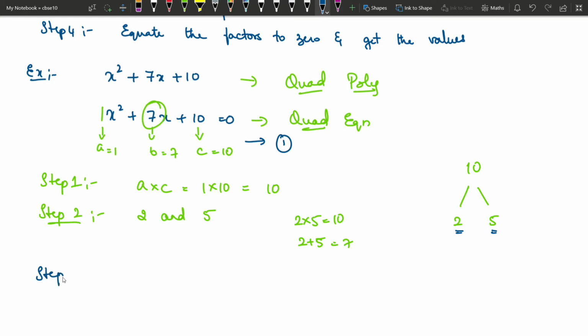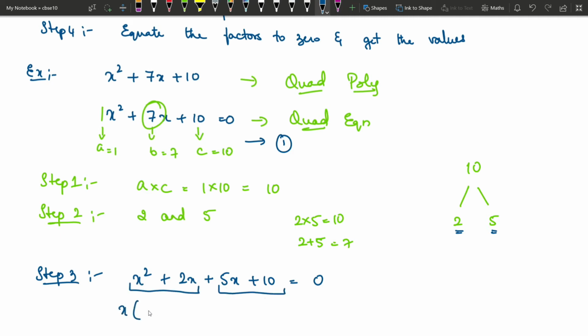Now step 3 is where we can split this equation using these factors. So the first term is going to be x square. 7x I will write as 2x plus 5x. And then we have plus 10 equals 0. Now take common factors in this and in this.